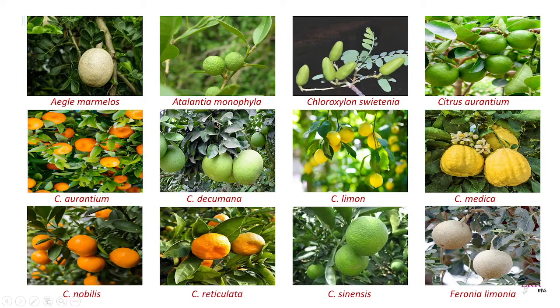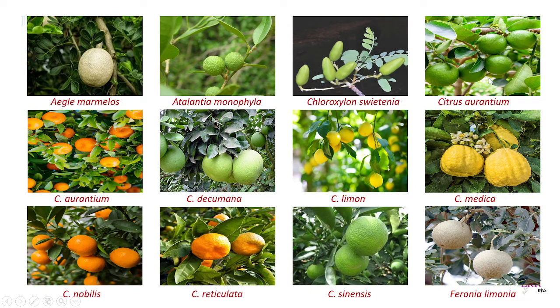See, Aegle marmelos. It is called bael or stone apple in English, bael in Hindi, and in our local language it is called maredu or bilva. And this one is Atalantia monophylla. It is called wild lime in English and Karunimma in Telugu. This is Chloroxylon swietenia, called Billakarra in Telugu. In Hindi, it is called Bira or Bivia.